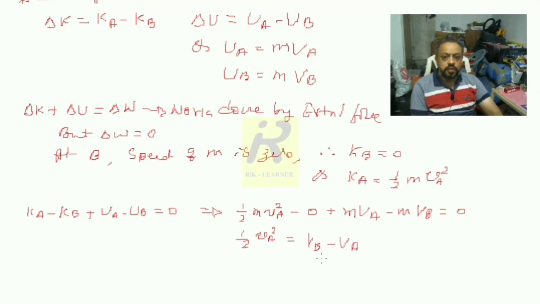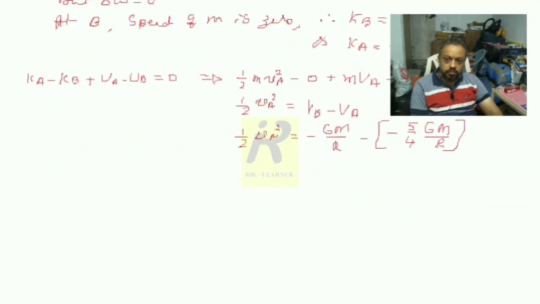Once you put all the values in, this is half Va square equals the potential at B, which is minus G m divided by R, minus Va itself, which is minus 5 divided by 4 G m divided by R.